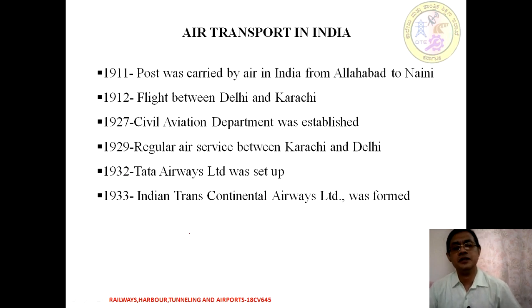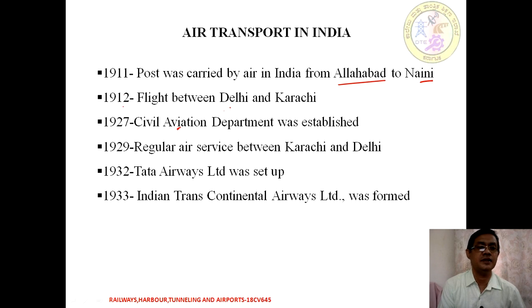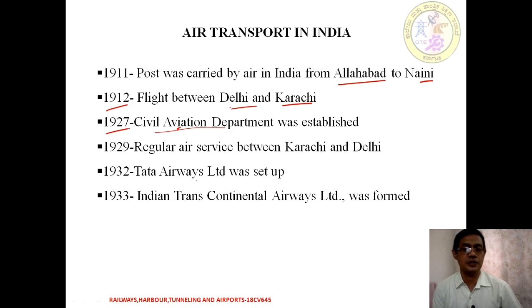So that is the history, but when we look back at the development of air transport in India, it started in the year 1911, during the period before our independence. The first flight in India was from Allahabad to Naini in the year 1911. In the year 1912, a flight between Delhi and Karachi was started. Similarly, in the year 1927, the Civil Aviation Department was established to control flight movement. In 1929, a regular air service was started from Delhi to Karachi.